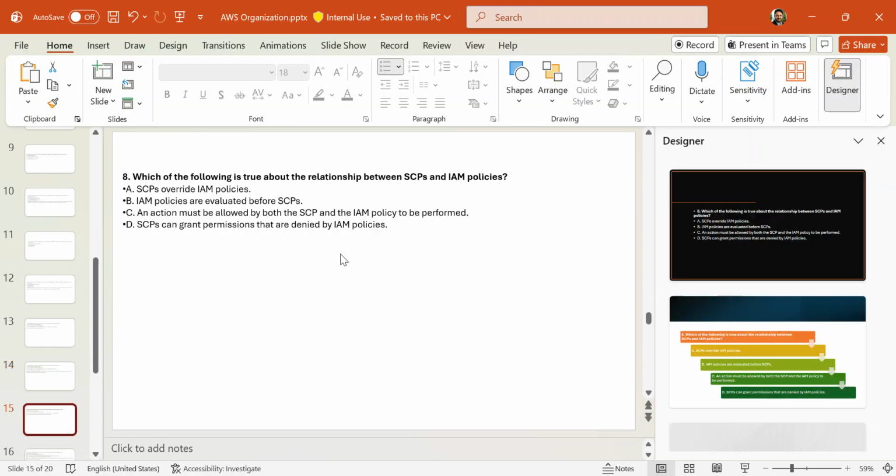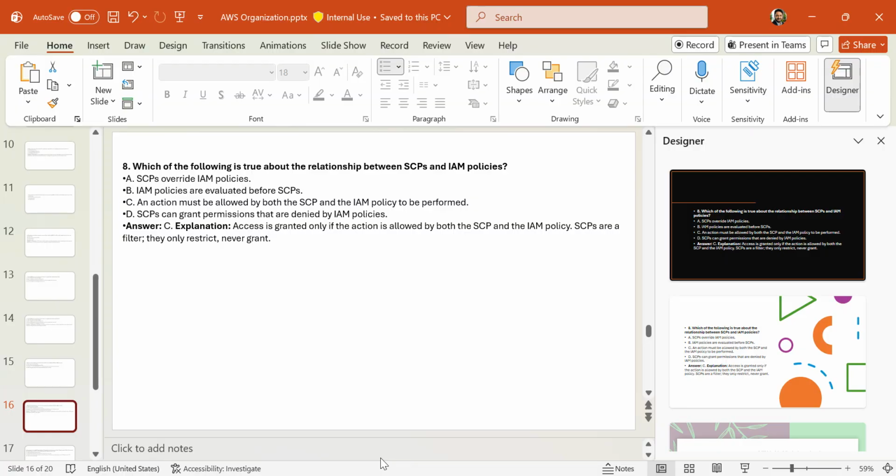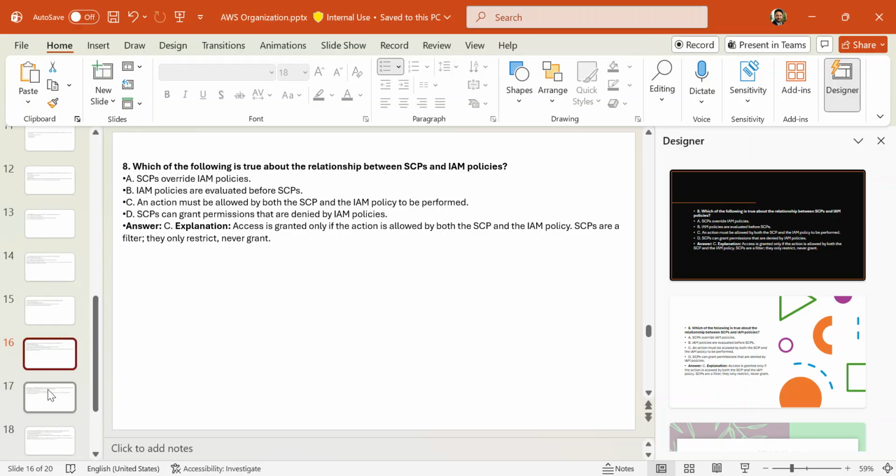Which of the following is true about the relationship between SCPs and IAM policies? SCP overrides IAM. IAM policies are evaluated before SCP. An action must be allowed by both SCP and IAM policy to be performed. SCP can grant permissions that are defined by IAM policy. Access is granted only if the action is allowed by both SCP and IAM policy. C is the correct answer, and SCPs are a filter, they only restrict, never grant.